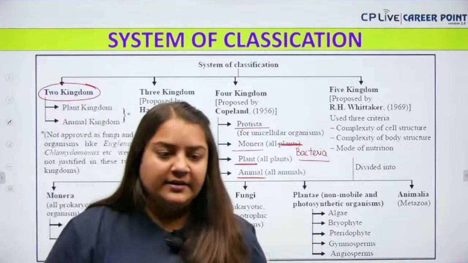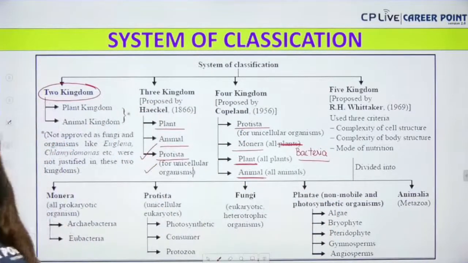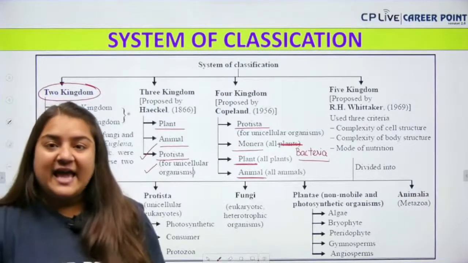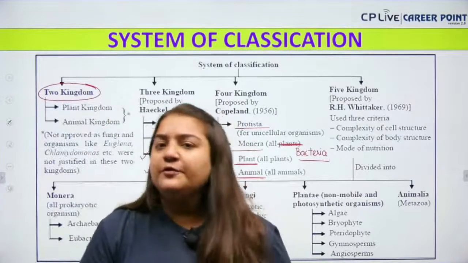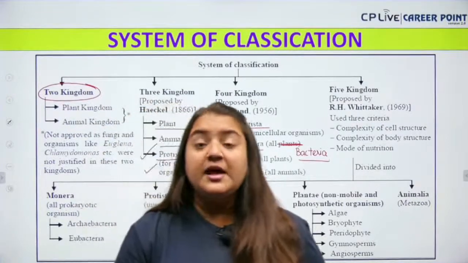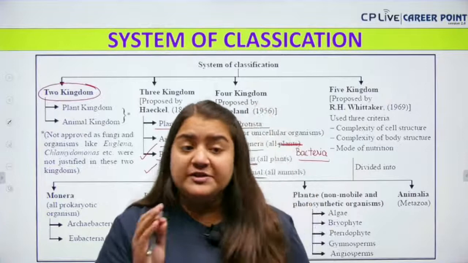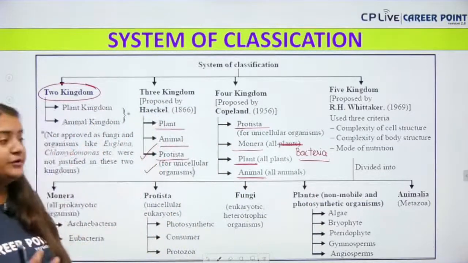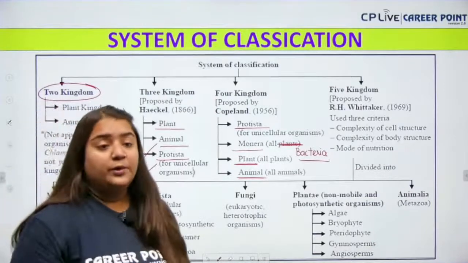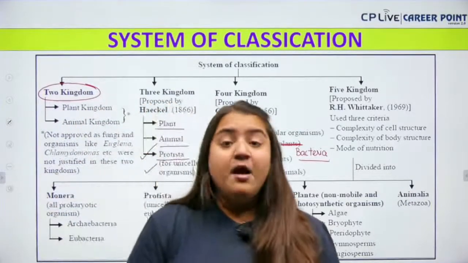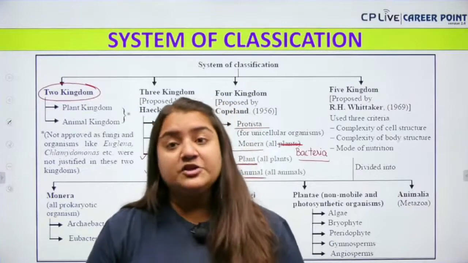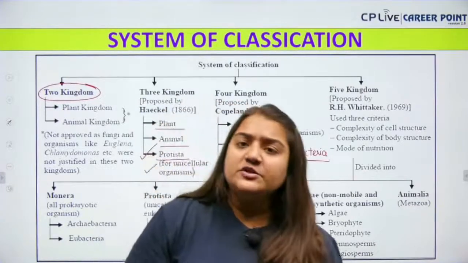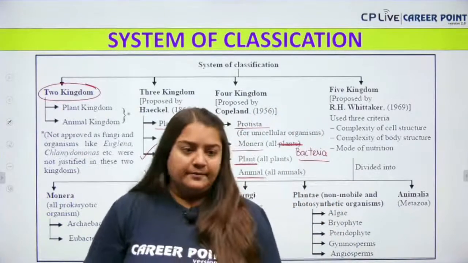Clear, everyone? Next we have the five kingdom classification. Again, this was also rejected, but then we came to the five kingdom classification given by R.H. Whittaker. What were the kingdoms? First is Monera, then Protista, then Fungi, then Plantae, and last but not least, Animalia.